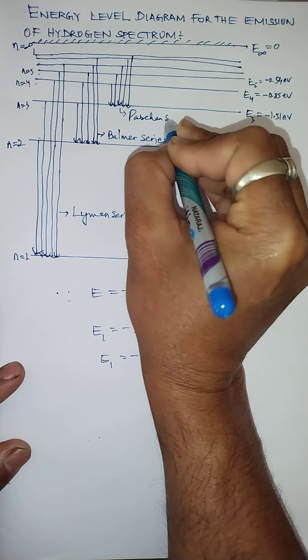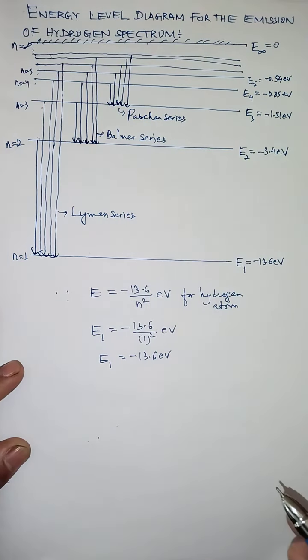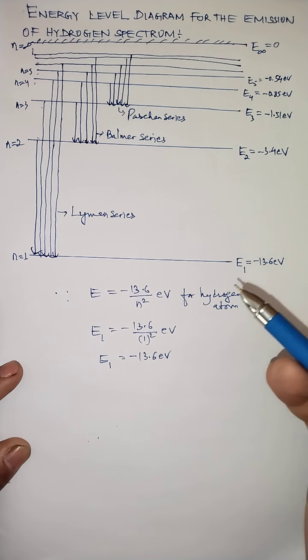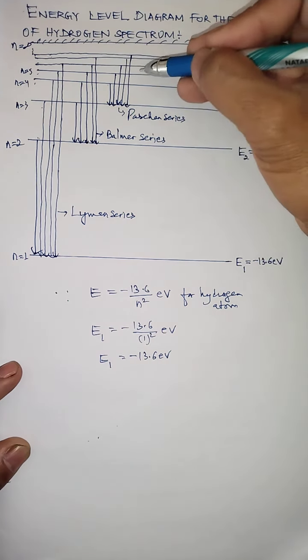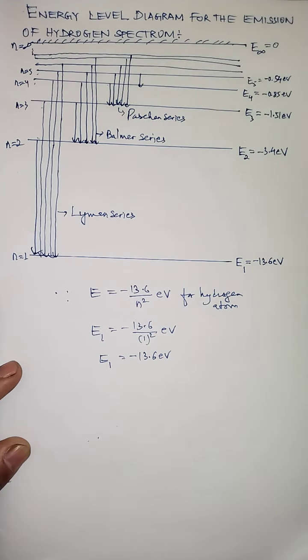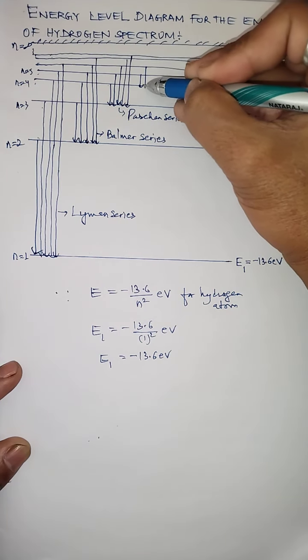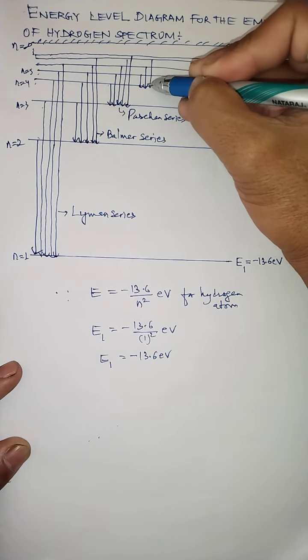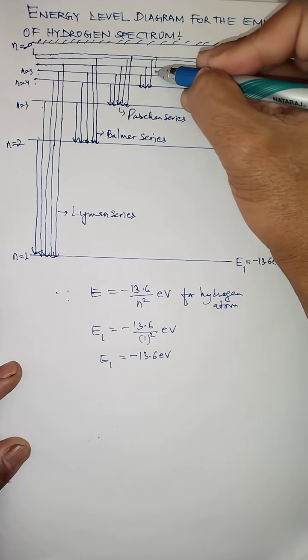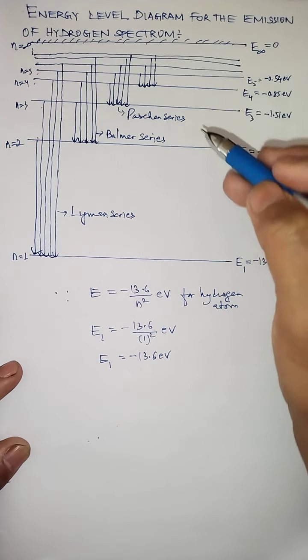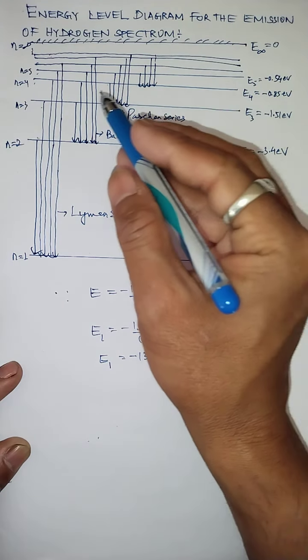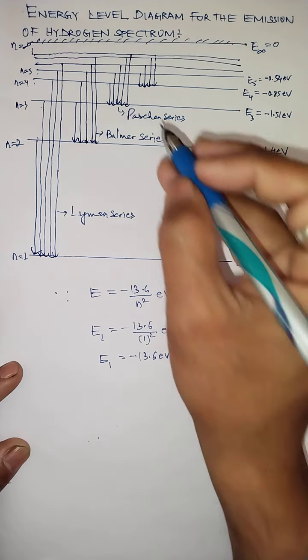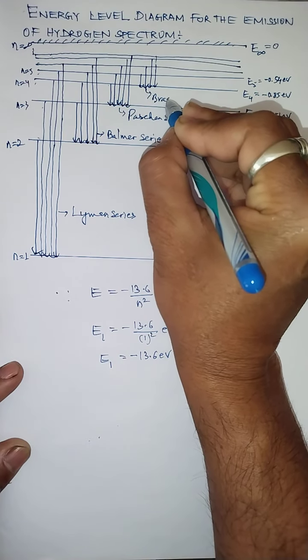Now followed by the Brackett series. As you know, Brackett series means the lower orbit must be 4 and the higher orbit will be 5, 6, 7, 8. It can go up to infinity. When the electron jumps from 5 to 4, Brackett series; from 6 to 4, Brackett series; from 7 to 4, Brackett series; and even if the electron jumps from infinity to the fourth orbit, we get what series? Brackett series. This is for the Brackett series.